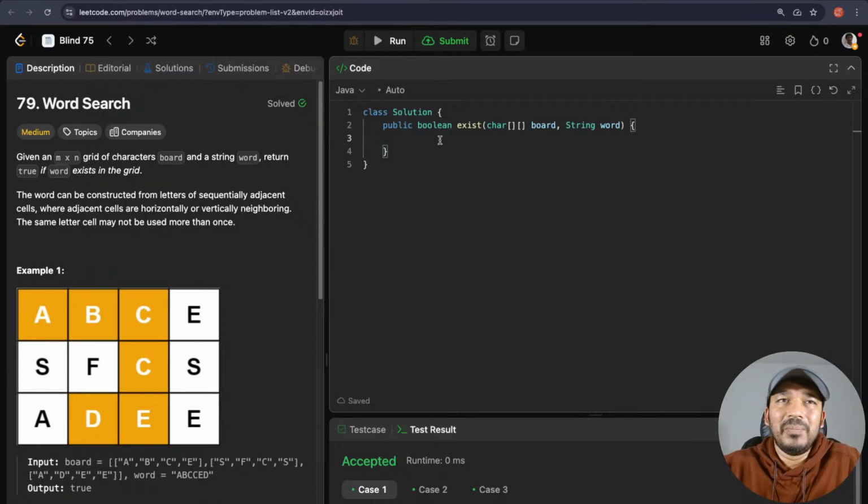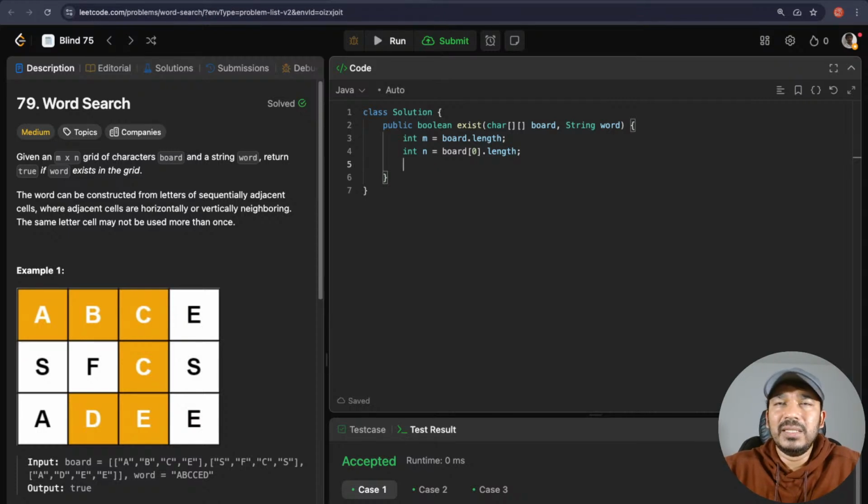This is a matrix problem, so it's a bit tedious to keep track of all the indexes and things like that. So let's try to be as elaborate as possible. So int m is equal to board.length. Let's take it as board.length for now. And int n is equal to board of 0. So this will increase readability for us without costing any additional runtime. These kinds of small things.